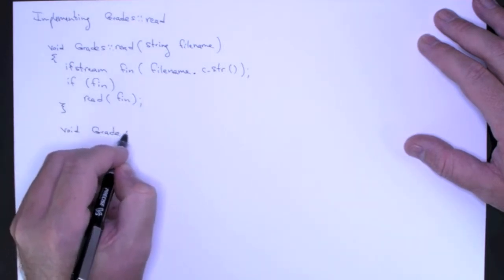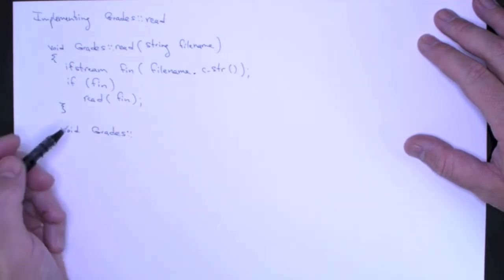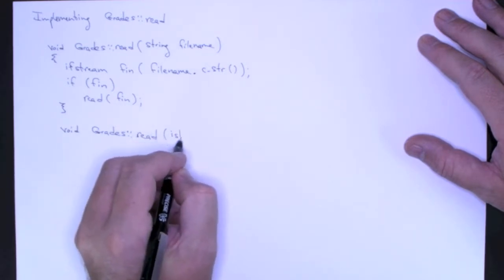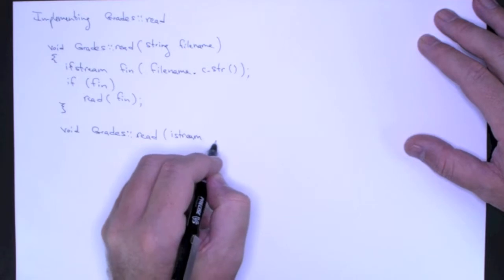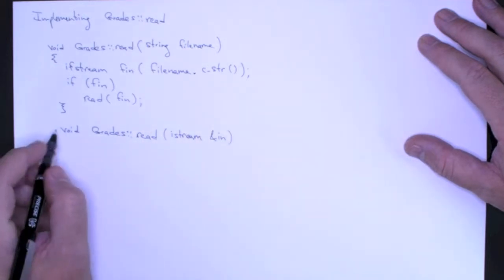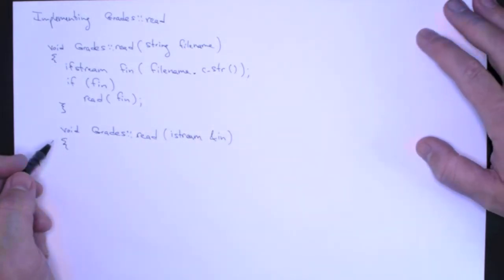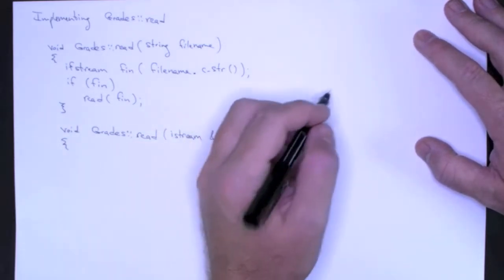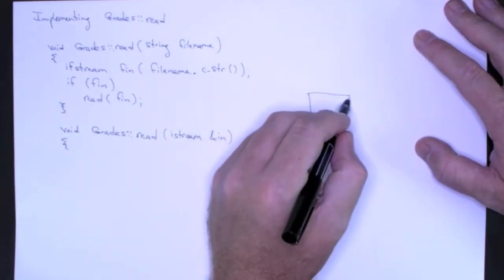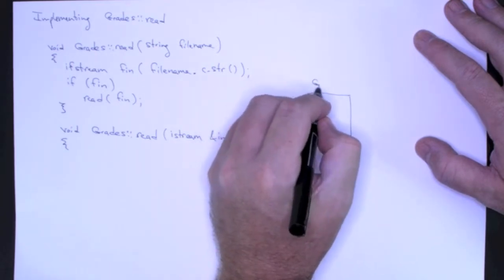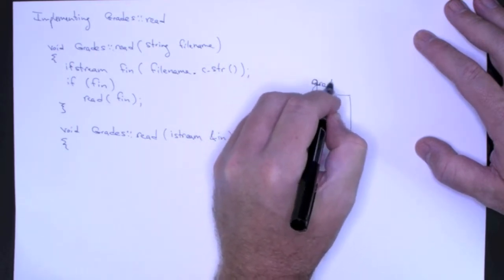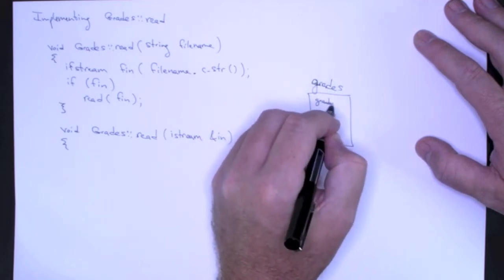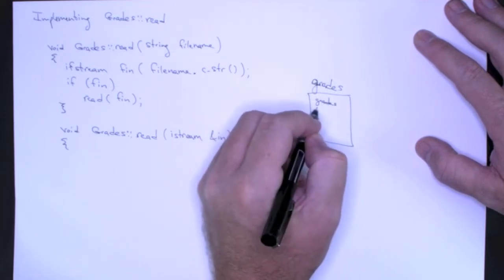So the second is the overloaded read that takes an istream as an argument. So here's what we need to do. When we call this method, we're going to have some grades object, and then we're going to have the grades vector inside, and it's going to be empty.